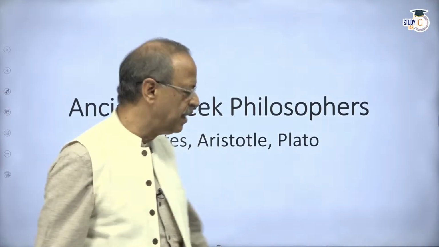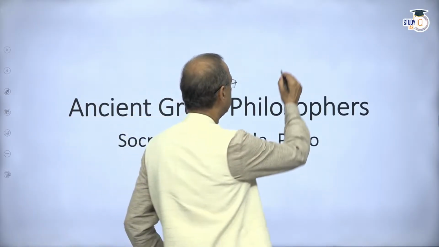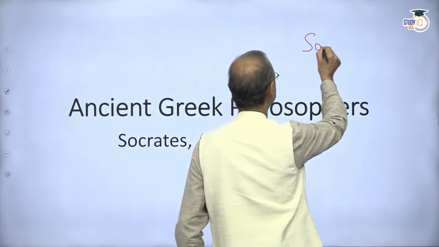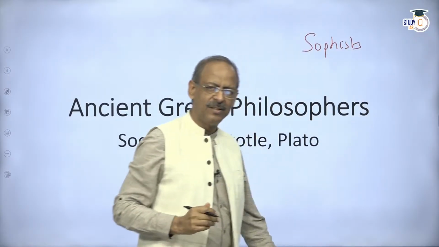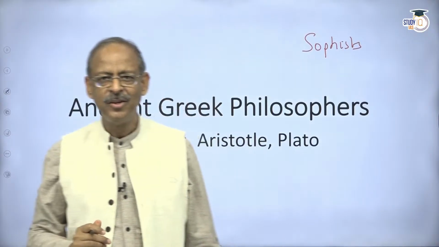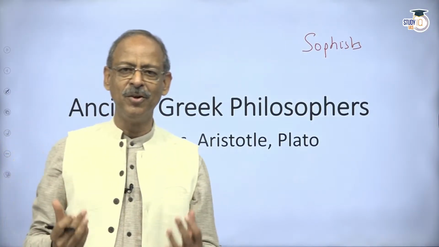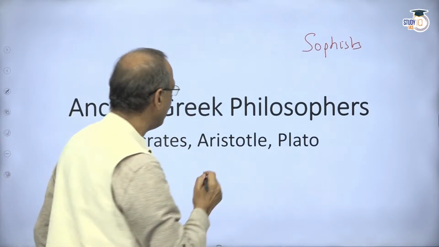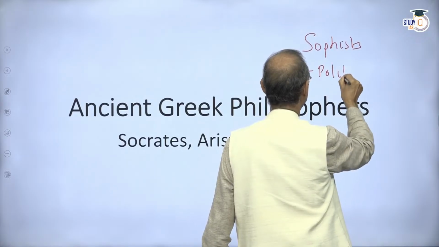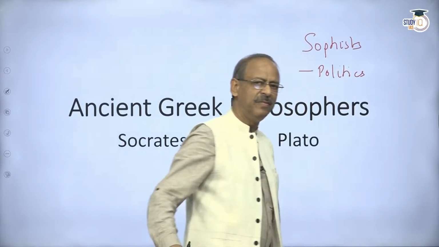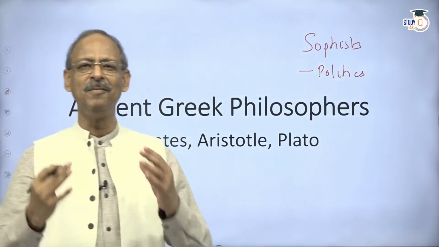Their objective was very clear. The objective of Sophists was primarily to teach how to run politics. So what they were actually doing was taking classes for the nobility on how to become a good politician. So they were focused on politics. In this sense, they were very realist. They were trying to explain to this nobility how to run politics.